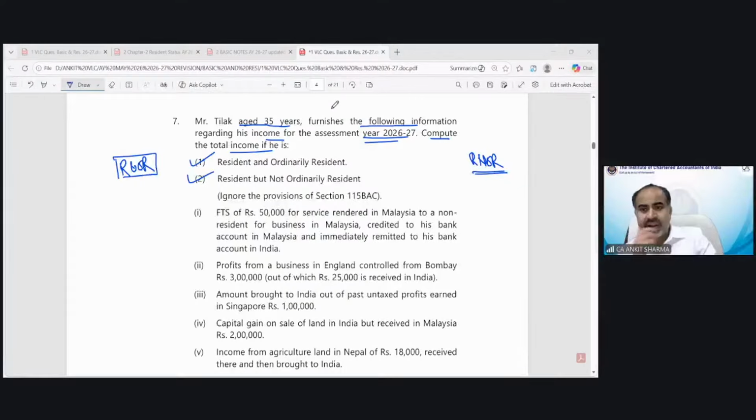Sir, do we need to deduct SD in salary while calculating total income? Of course, Mrs. Lakshmi. How do we calculate total income? The total income is the computation of all 5 heads of income. Then we add to get gross total income. Then we have to apply the deduction under section 80C, etc. After that, we will come to the total income. So, of course, when you need to calculate the total income, you have to find out the final income under all heads of income. So, if it is salary, you have to deduct the standard deduction also. If the question asks you to calculate the gross salary only, then you need not deduct the deduction, else you have to deduct it.